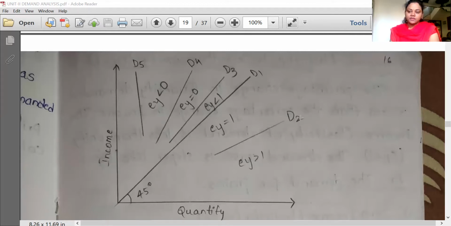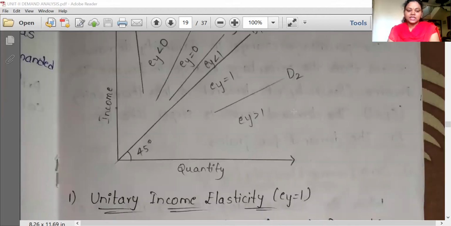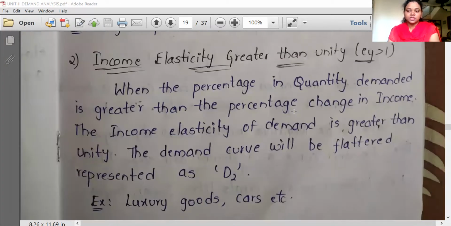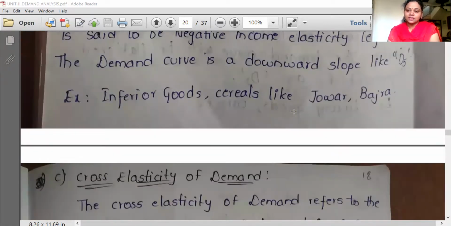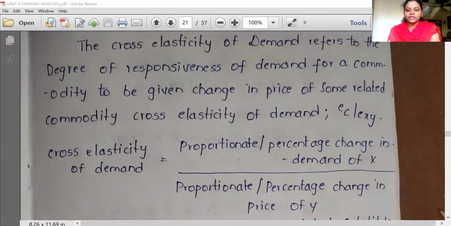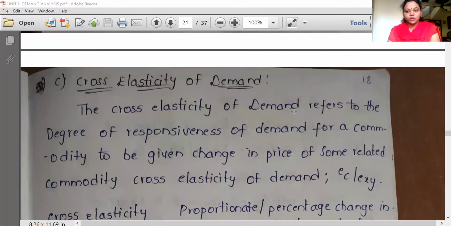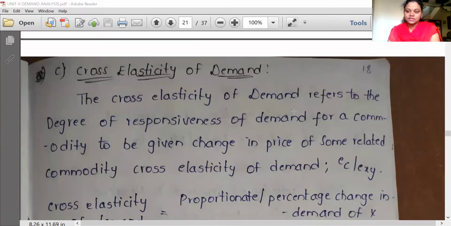So previously, we have discussed the changes in the quantity demanded with respect to the changes in the prices. Hence, that is price elasticity of demand. And the third type is cross elasticity of demand. Cross represents here the prices of the related goods. Related goods means what? We have already discussed the related goods. That is, either substitute goods or complementary goods are called related goods.